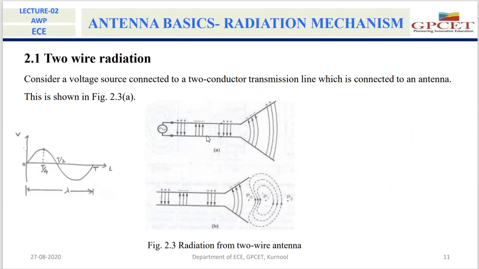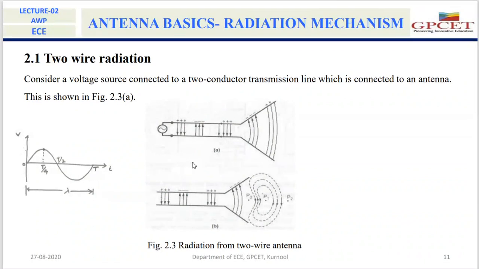Because of the current, there will be a magnetic field around these two conducting wires. Since the applied voltage is a periodic voltage, the electric and magnetic fields produced in these conducting wires are also periodic fields, and their time period is T.